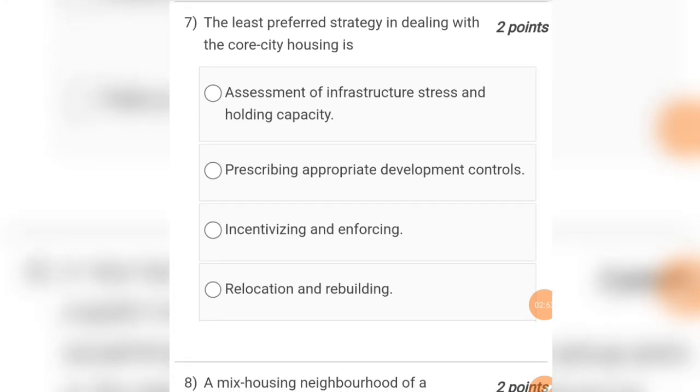Question number 7 is, the least preferred strategy in dealing with the core city housing is, options are: A, assessment of infrastructure stress and holding capacity; B, prescribing appropriate development controls; C, incentivizing and enforcing; D, relocation and rebuilding. So the answer for question number 7 will be option D, that is relocation and rebuilding.